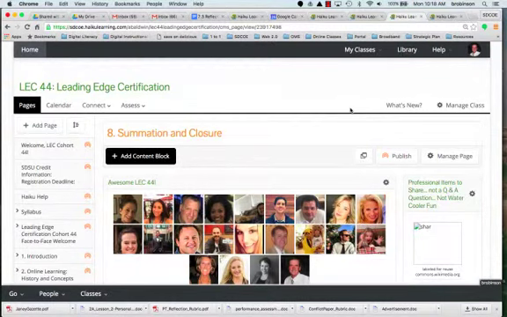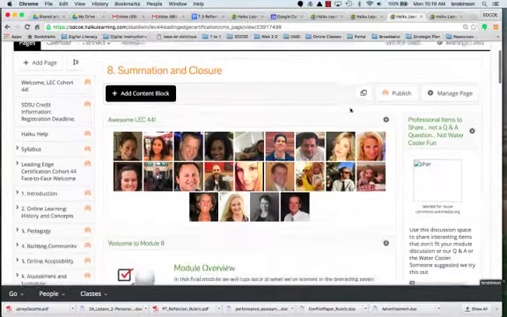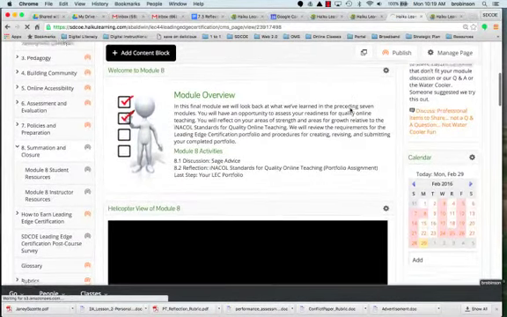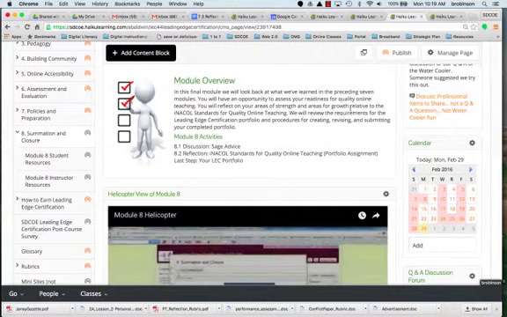Well, here we are. We've made it to Module 8. Let's take a look at what we have this week. The module overview, as you can see, there are 2 assignments. There's a discussion called Sage Advice and a portfolio reflection, INACOL Standards for Quality Online Teaching. And then, of course, in this process, you will also be creating your portfolio.